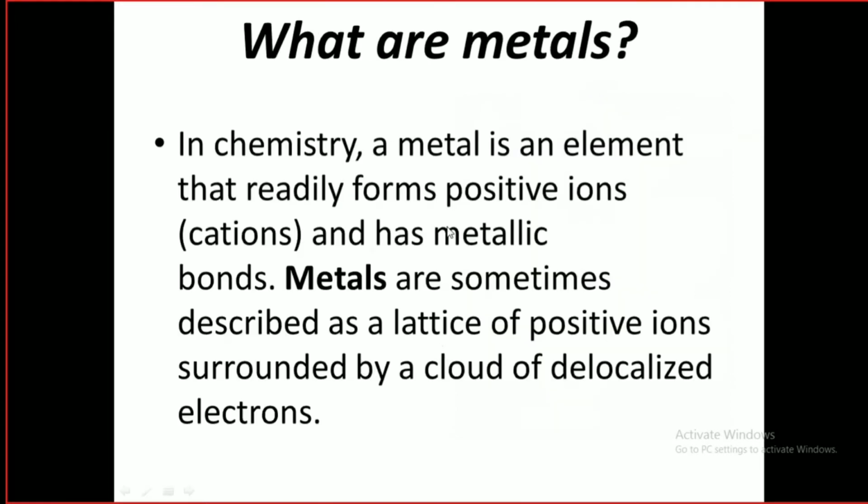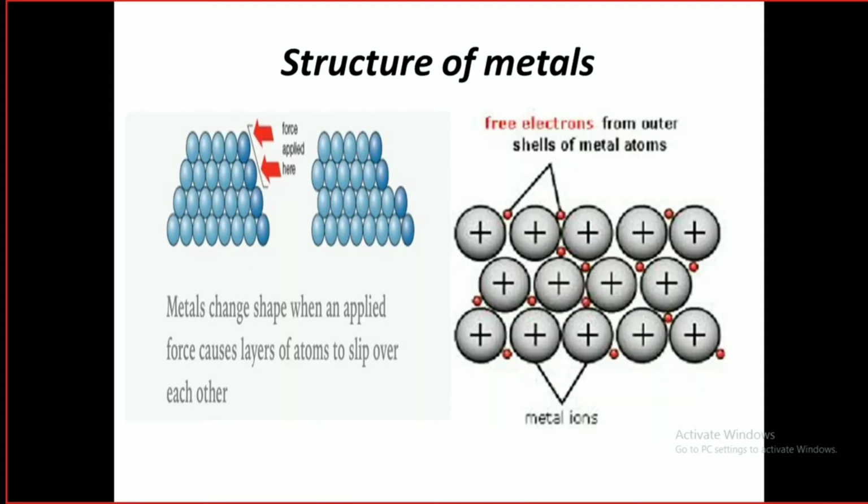So here it is written, metal is an element that readily forms positive ion, cation. Now you got this line? Got this line? Yes. Okay, great. So what next? When these positively charged metal ions have lost their valence electrons, these valence electrons are now a part of the whole lattice.